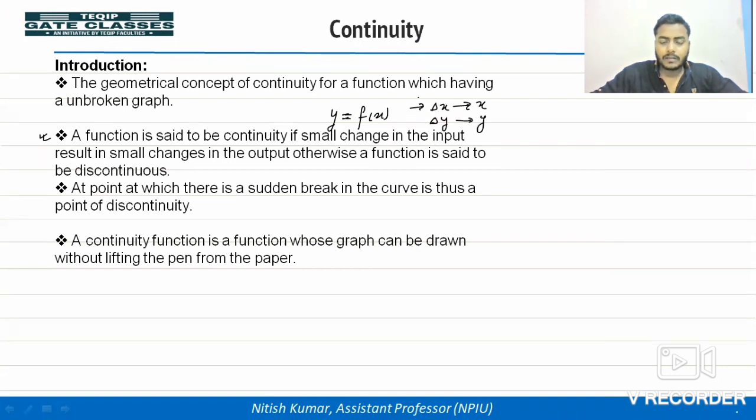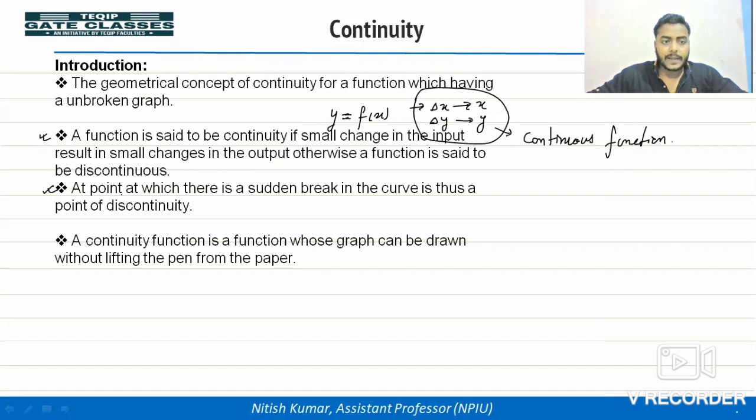If you are getting this condition, it means the function is continuous. We will see it in a figure.